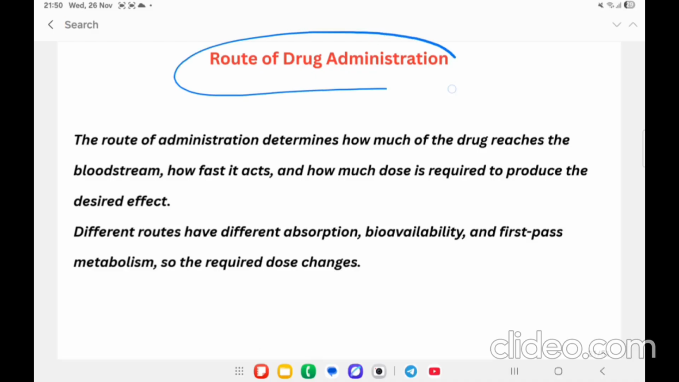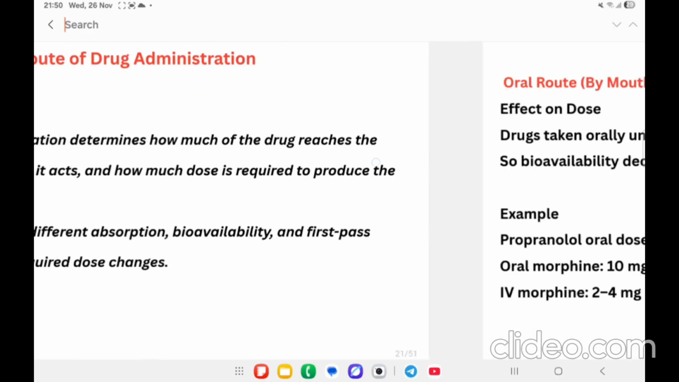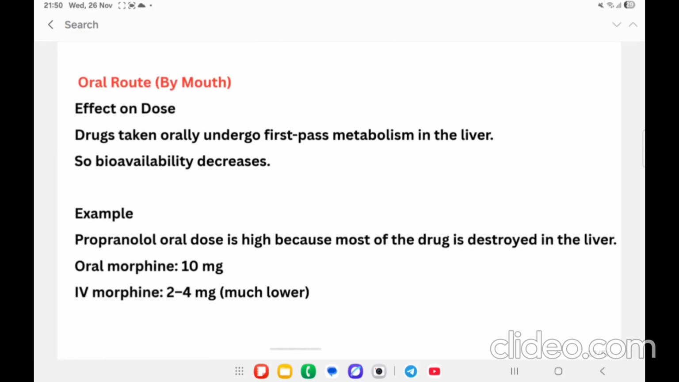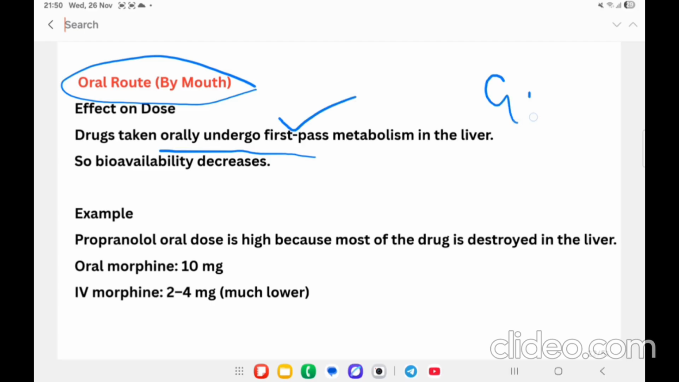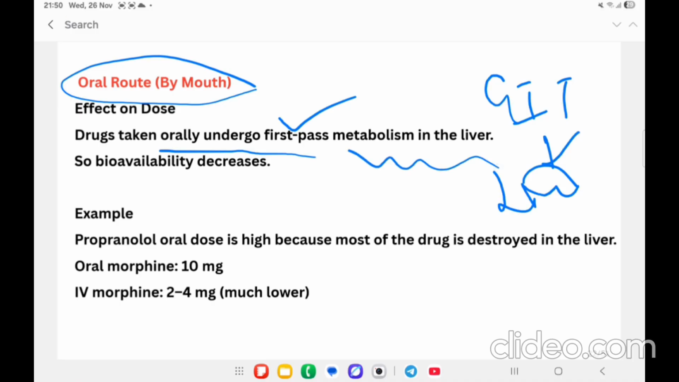Then, the route of drug administration is going to affect the dosage of the drug because we use various routes. First we will see the oral route. The drug taken orally undergoes first pass metabolism because it has to pass through the GIT, then the liver, all those things. It will take more time to produce the onset of action, and the bioavailability is also less as compared to other routes.